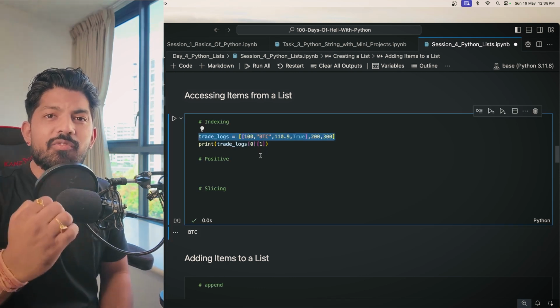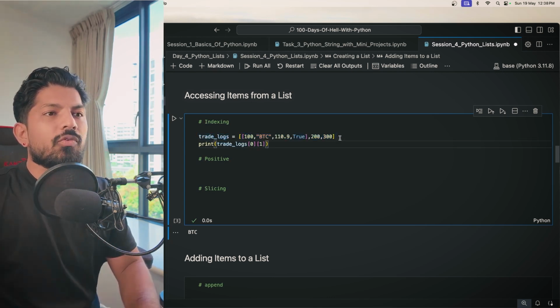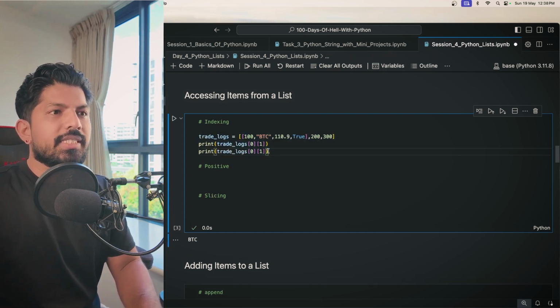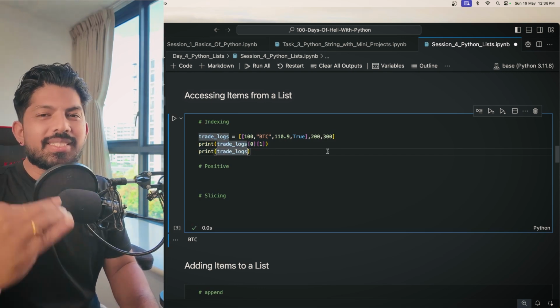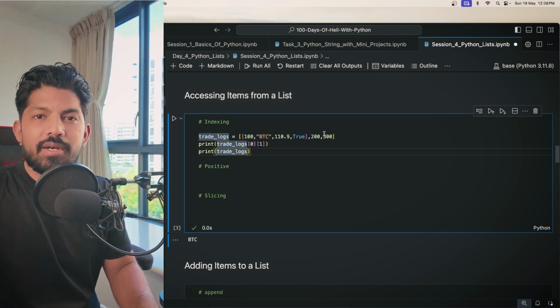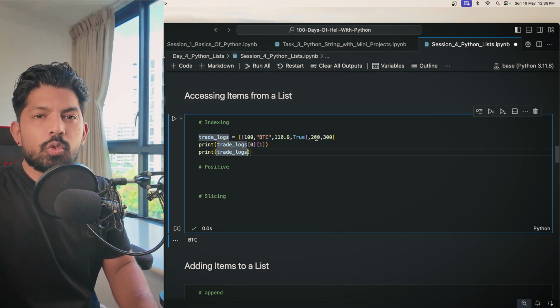Similarly, if I want the same result with negative indexing, how can we achieve that? For that, we can quickly write the same thing here, and now let's remove this. Okay, so now let's achieve the same result with negative indexing. We know that this 300 is at the -1 position, right? So -1, -2, and -3.